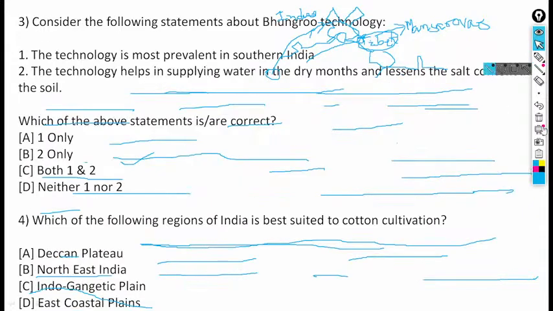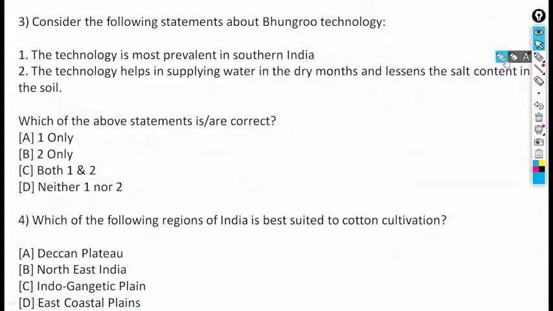Next, look, consider the following statements about the Bhungro technology. The technology is most prevalent in southern India.